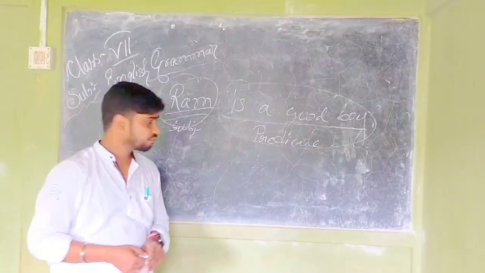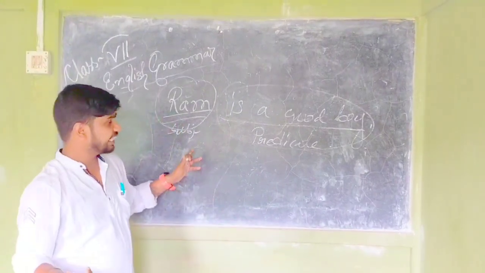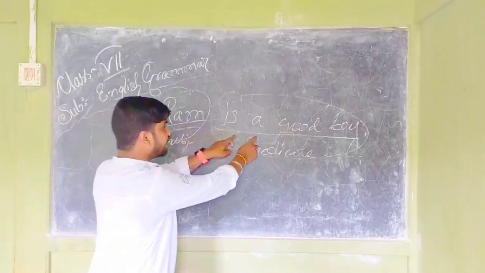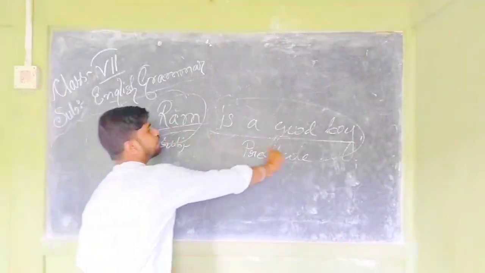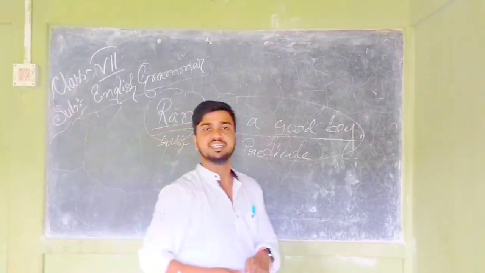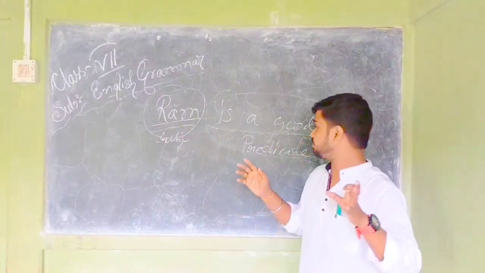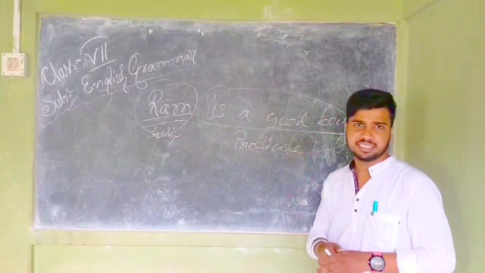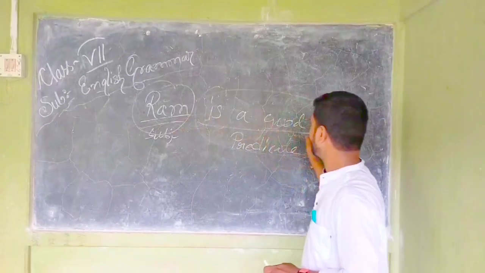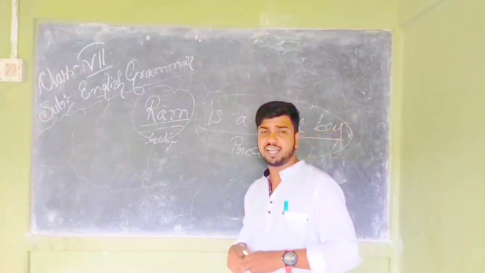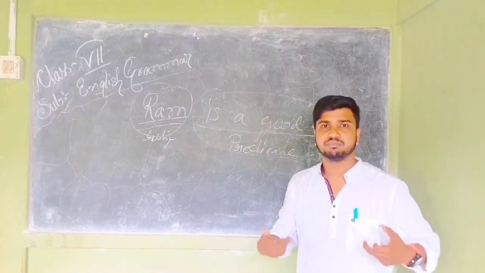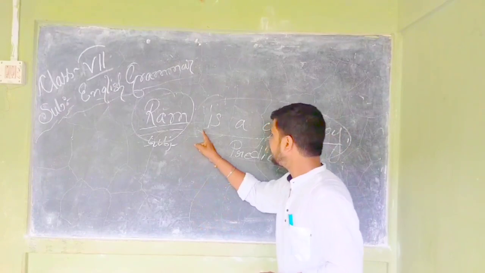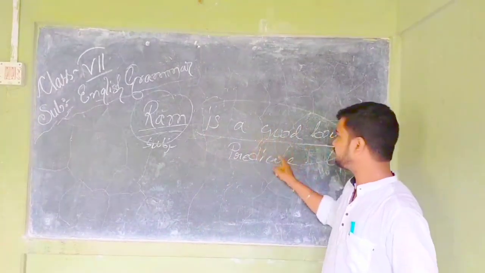From the example we can say whatever we can say about the subject is called predicate. What is predicate? Whatever we may say about a subject is called predicate. Suppose here Ram is a good boy. If I ask you what is Ram? Answer: a good boy. So this part is predicate.